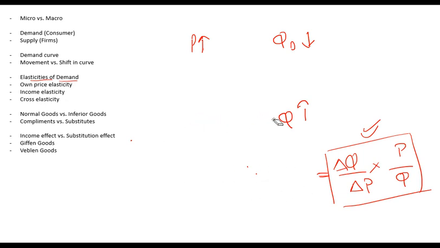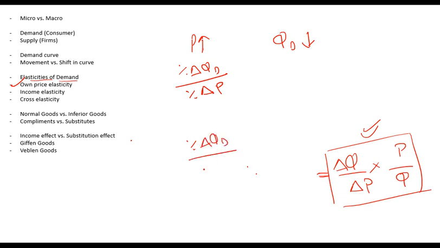So that is price elasticity of demand. Own price elasticity of demand means own percentage change in quantity divided by own percentage change in price. If instead of change in price, I take percentage change in quantity demanded relative to percentage change in income, that is known as income elasticity of demand. And again, you can use another formula, which is this.